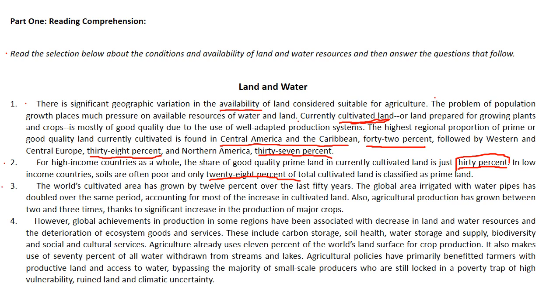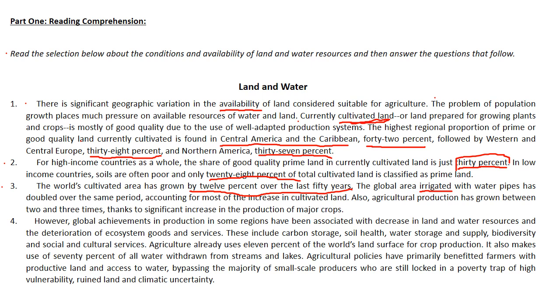Paragraph 3. The world's cultivated area has grown by 12% over the last 15 years. Okay, so that tells a lot. We need more land to produce crops. The global area irrigated with watered, okay, pipes has doubled over the same period, accounting for most of the increase in cultivated land.